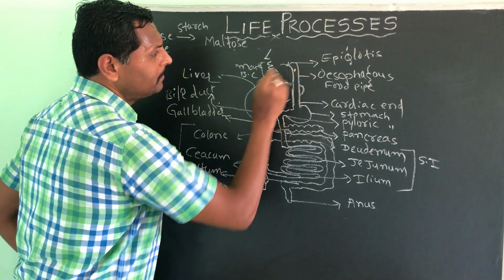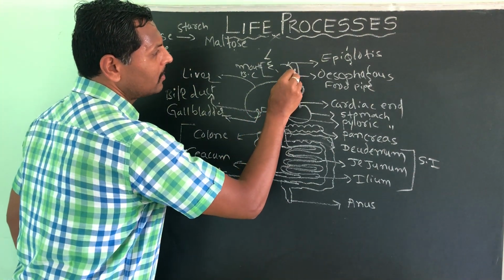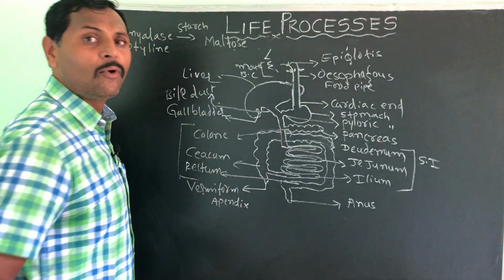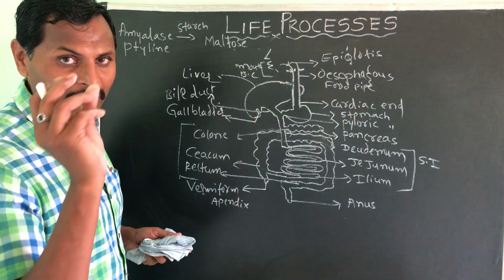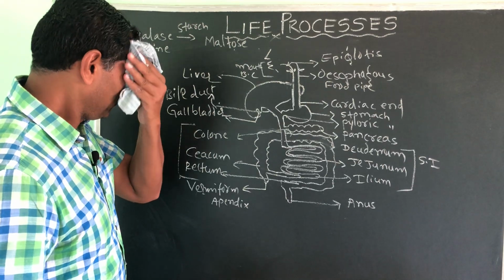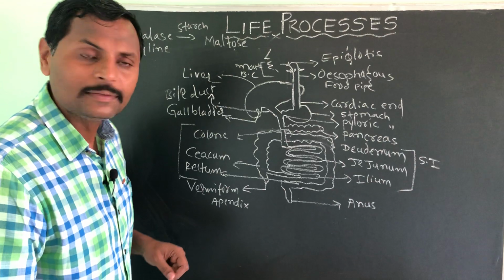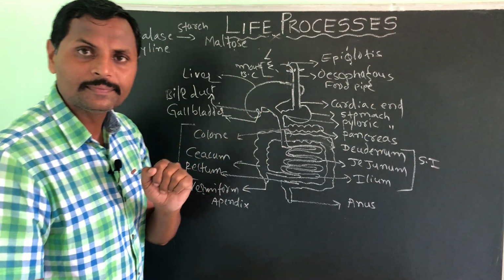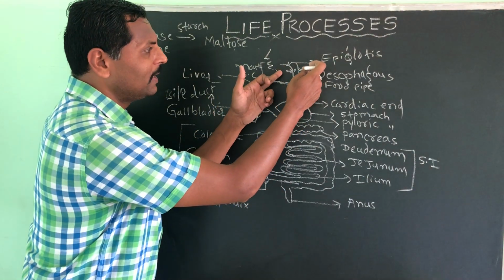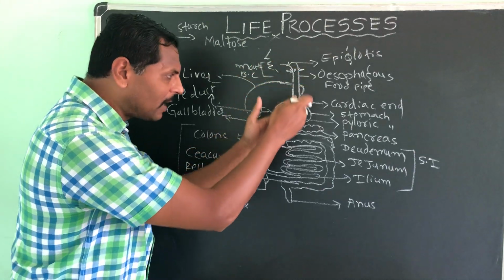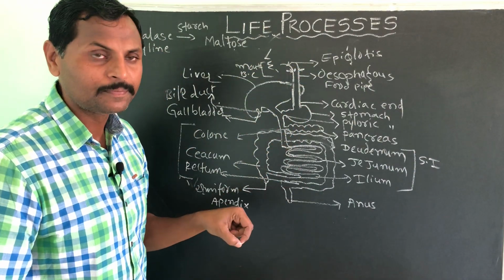Here food will come, that food we call a bolus, a round shape food we call a bolus. That bolus will move into the esophagus. Now the esophagus simply will not allow the food to directly fall into the stomach.